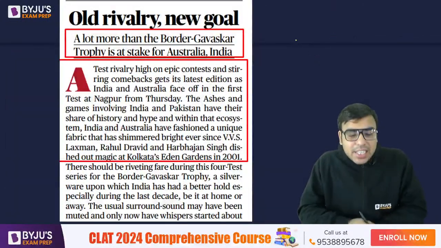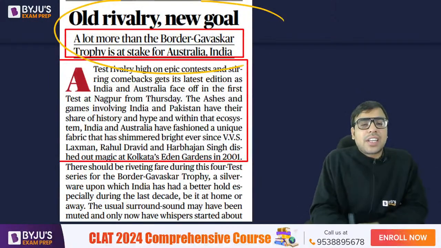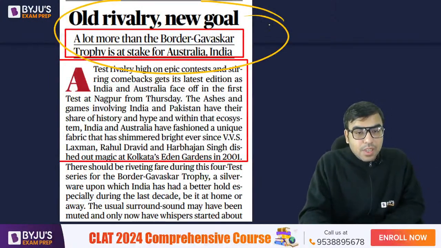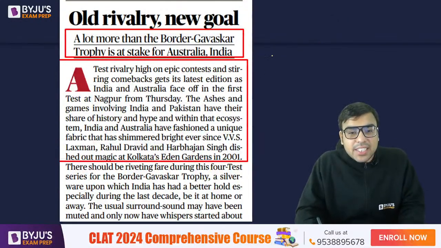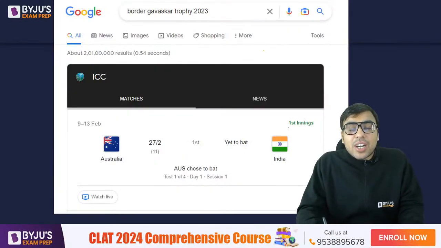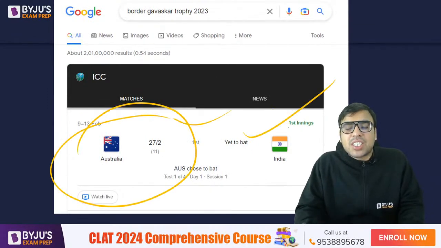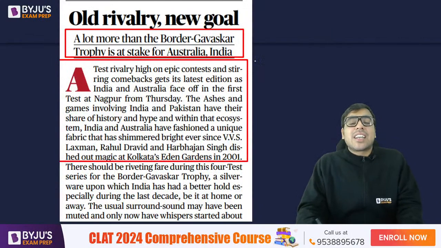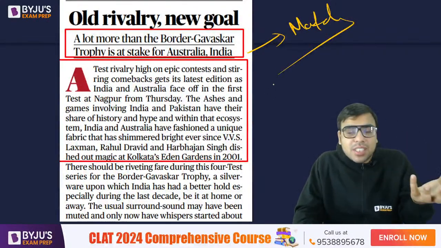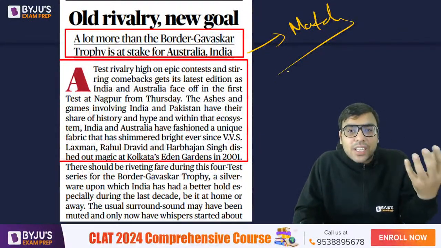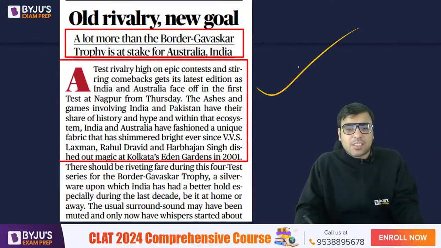एक side में article थी, which is talking about old rivalry, new goal. A lot more than Border Gavaskar trophies at stake for Australia, India, etc. So actually today the Border Gavaskar Trophy is starting. I saw in the morning, and this was, I think, the score. Australia versus India match is happening. So let's see. First the match is over, the series is over. Then it becomes important for you to understand who won the match, man of the series, etc. You must be aware of that.